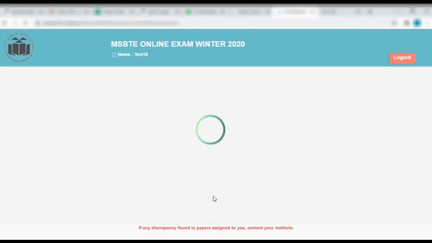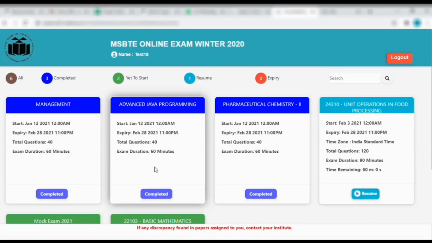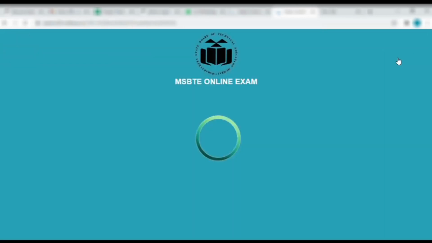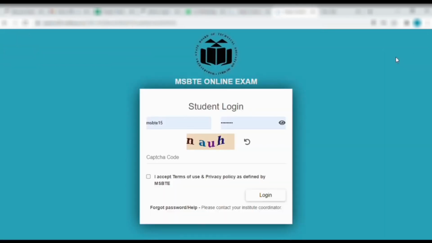Now the exam status will get updated as completed. Now you cannot reattempt that test. You can now log out of the system and close the browser.